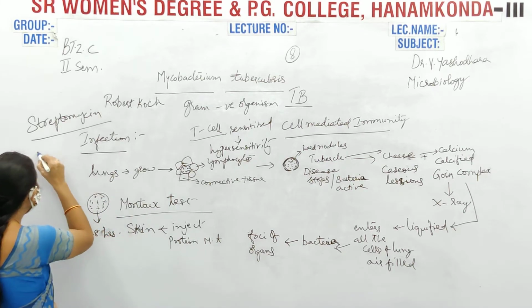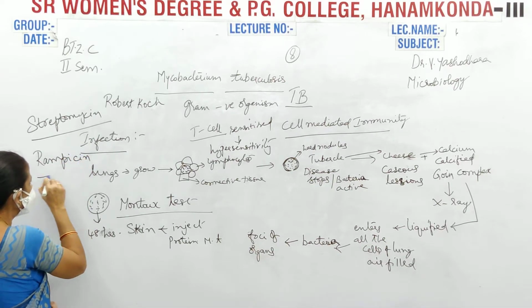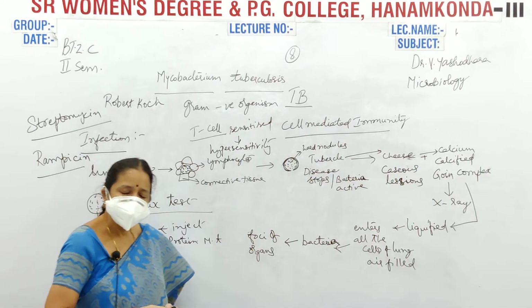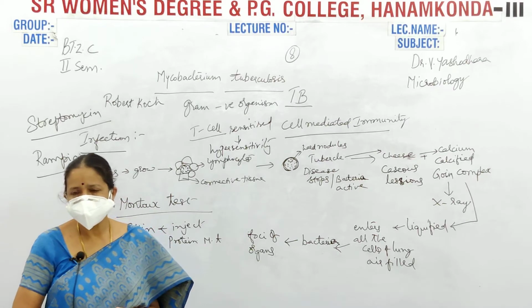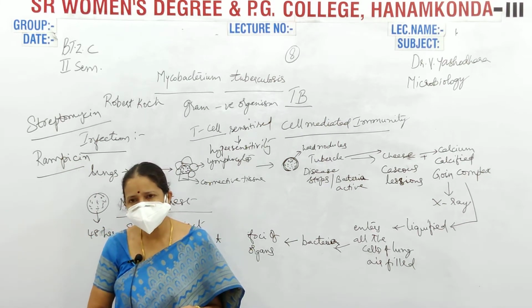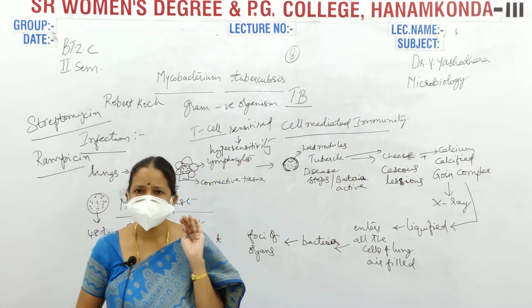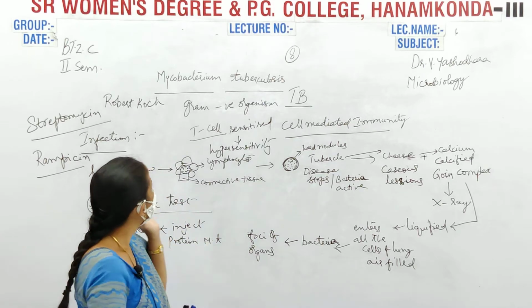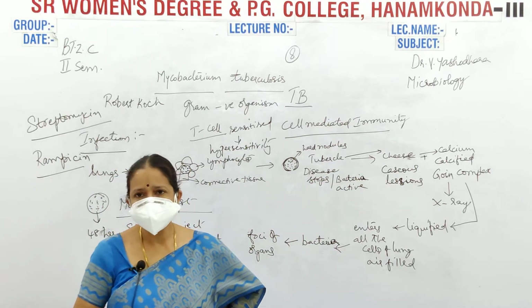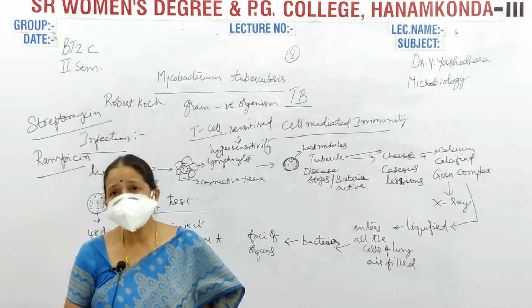Next. Rifampicin is also another medicine that is prescribed to the patients who are suffering with TB. Now, coming to the prevention, how to prevent it? Generally, this TB infection is observed in persons who are homeless.